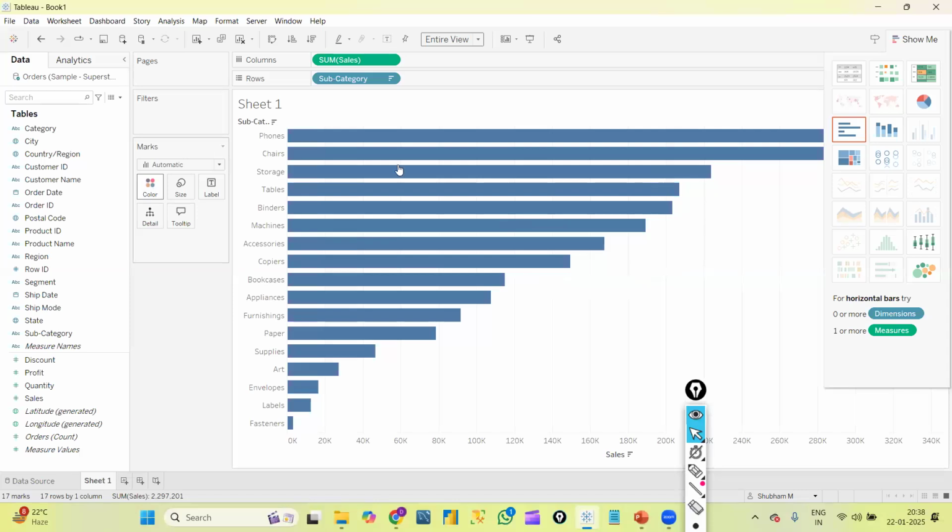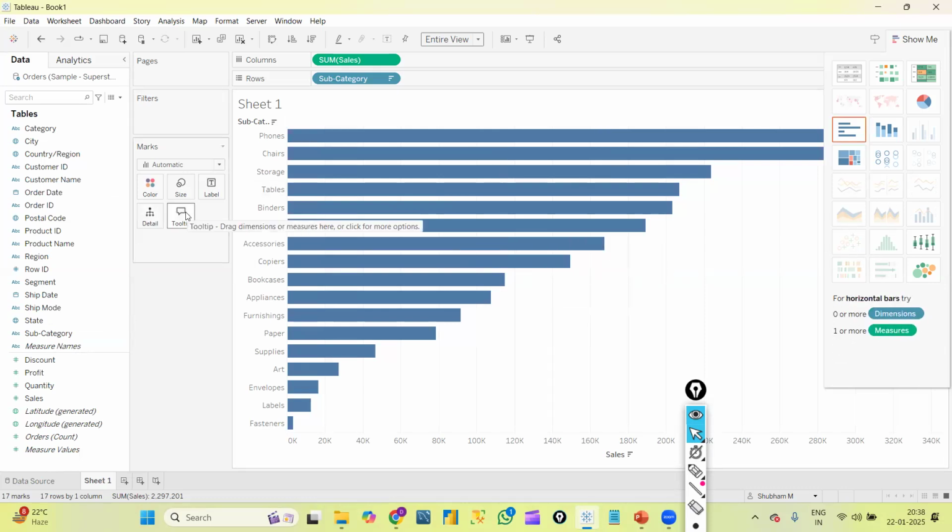If I wanted to add color to my graph, I'll use this option. If I wanted to change the size, I'll use this option. If I wanted to give text to my data, I'll use this option. Like that, if I wanted to analyze detailing, I'll drag any dimension or measure into this detail option. Then we will analyze detailing, which we will observe going forward, maybe in the scatter plot.